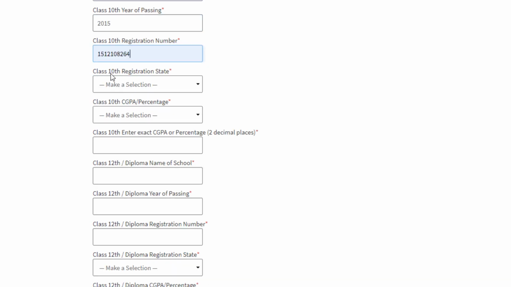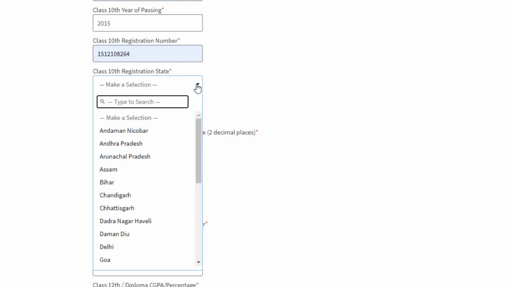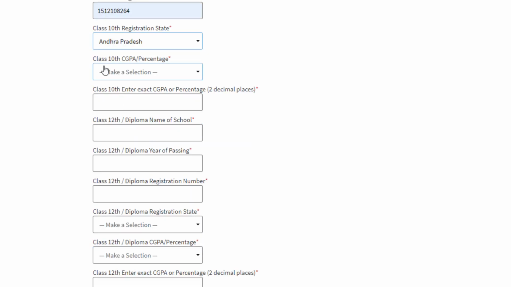The next thing is class 10th registration state. Select the state from where you completed your 10th class. And the next thing is class 10th CGPA or percentage. We have two categories, and you can select one. I am selecting CGPA. Enter the exact CGPA or percentage. So I am filling in my CGPA here.